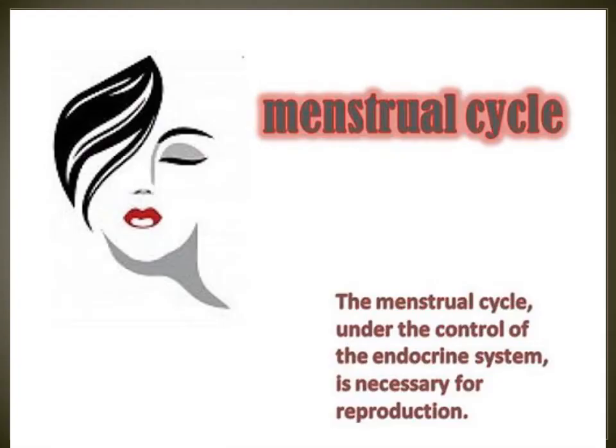The menstrual cycle is under the control of the endocrine system, which is necessary for reproduction. Every 28 days, every month, an ovum will come out. That means an egg is released from either of the ovaries.